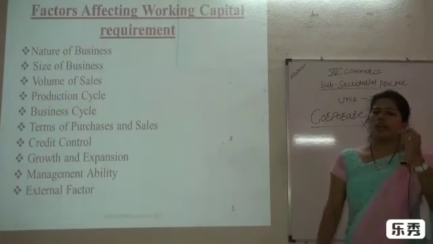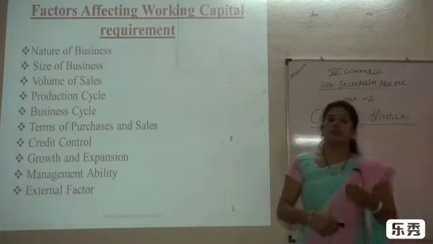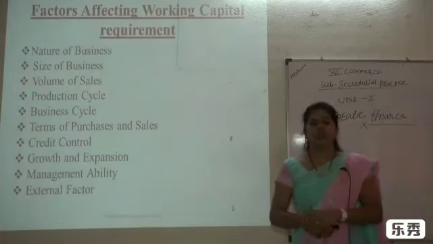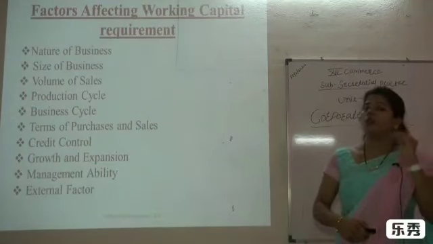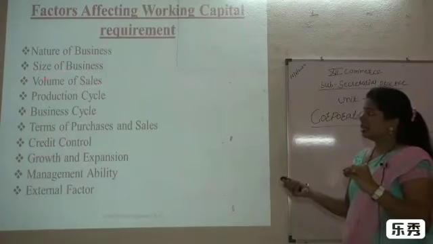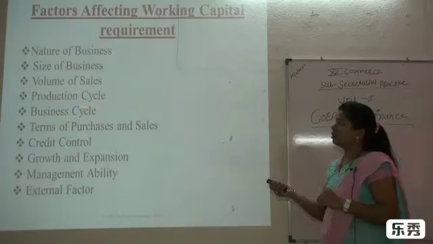Suppose the volume of sales is big, so we are easily recovering the money, that's why we need less working capital. Suppose the volume of sales is less, so we need more working capital, because the volume of sales is very important.